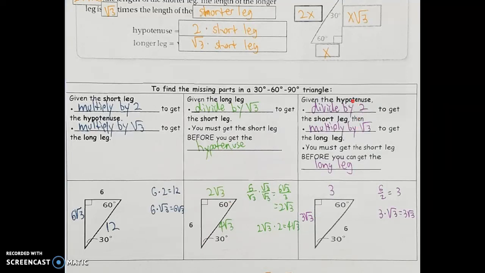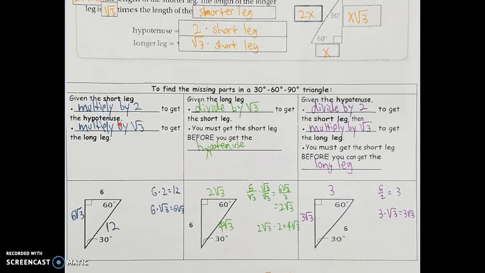So next starting point could be given the hypotenuse. So again, first step is always to find the short leg, because that's going to make everything else easier. If I start with the hypotenuse, I have to remember that the hypotenuse is twice as big as that shorter leg. So if I want to go backwards and find that short leg, I just got to divide by 2. If I know the hypotenuse is 6, for example, dividing that by 2 will give us the short leg, which is 3. And now that I have the short leg, I want to use that same ratio to multiply and get the long leg.